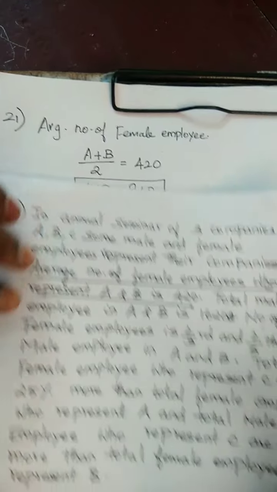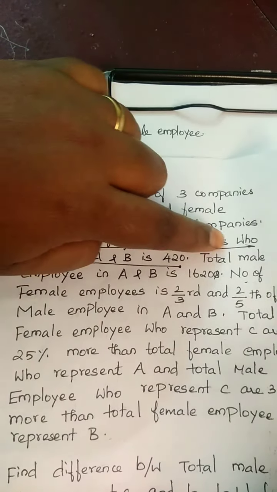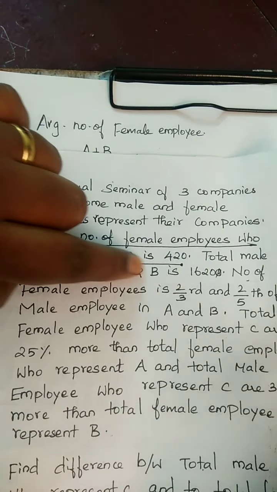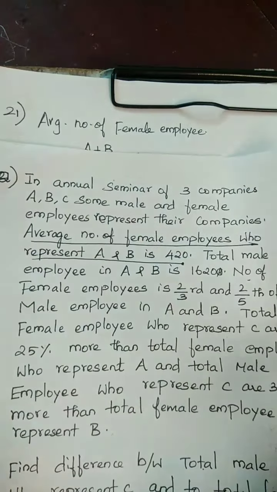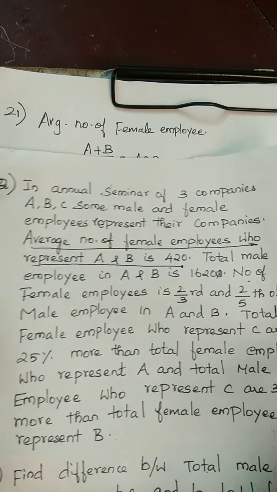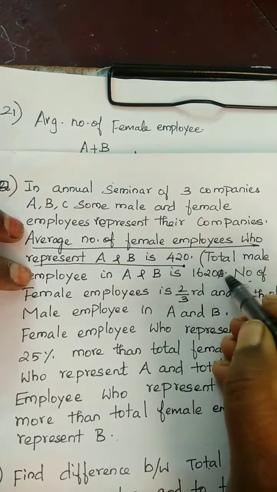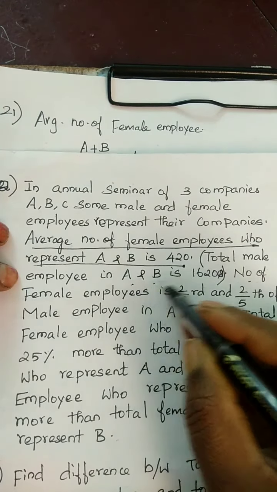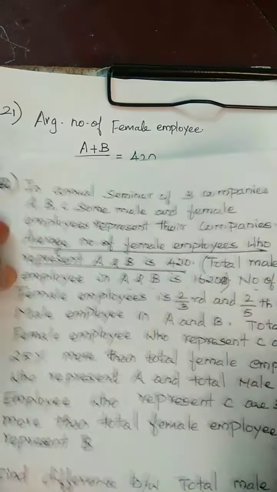Okay. Now, the second clue. Total male employee in A and B is 1620.